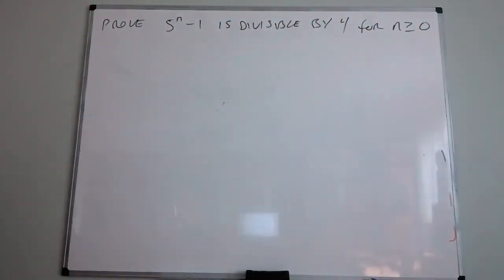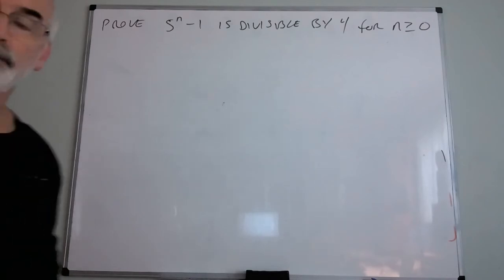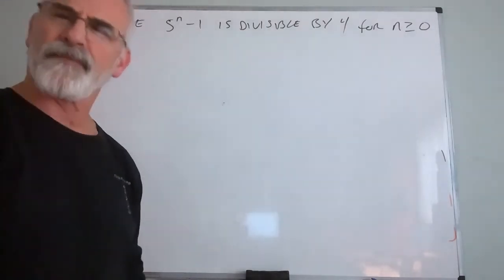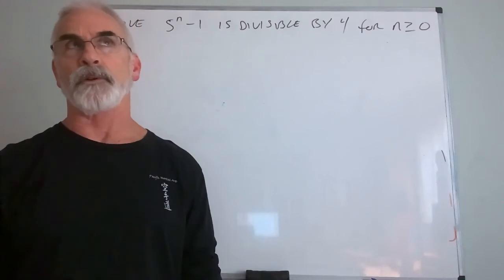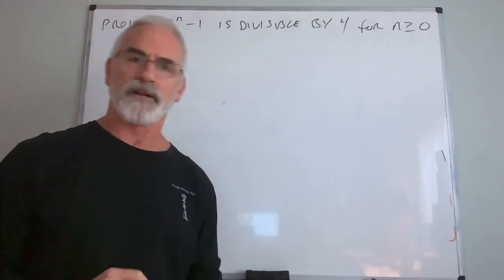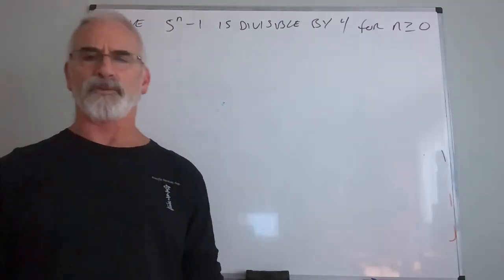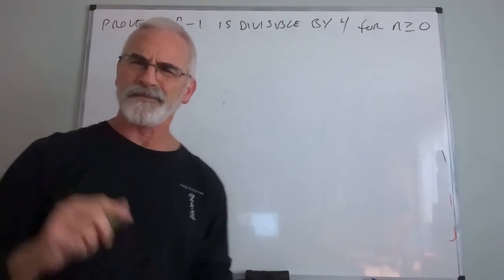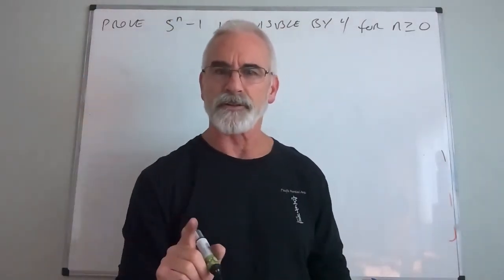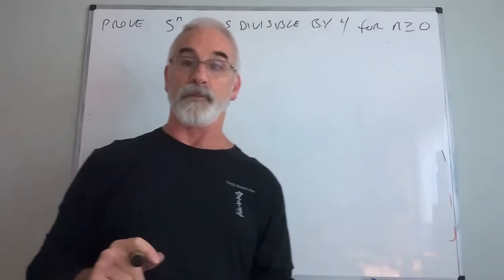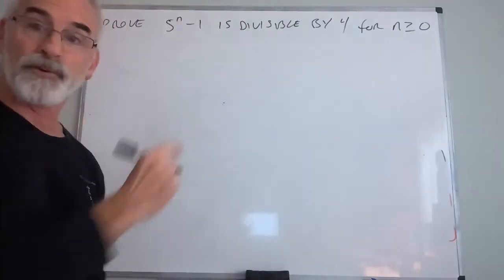What that means now is my first case is going to be n equals 0. 5 to nothing. If I take 5 and subtract 1, 5 squared, subtract 1, 5 cubed, 125 minus 1, 5 to the 4th, 625 minus 1. Seems like when I raise 5 to a power, I'm always going to get an integer that's exactly 1 greater than a multiple of 4. That's kind of what you're proving right here.